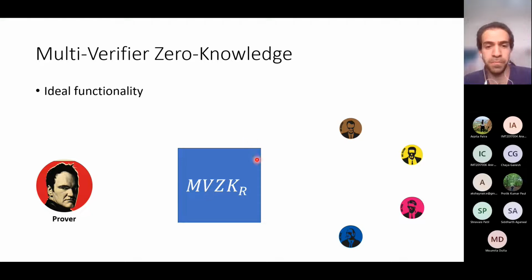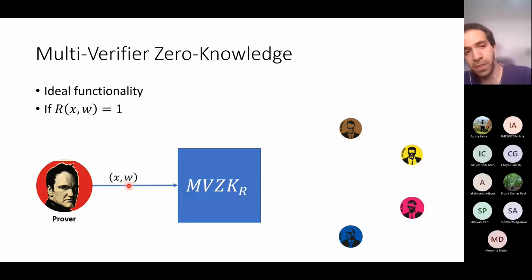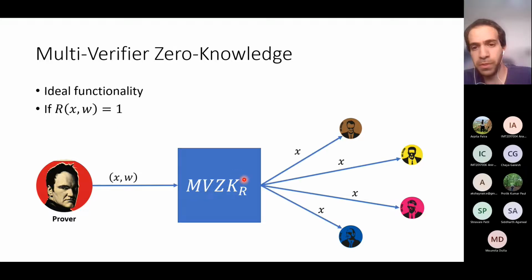Okay, so what MVZK does, I want it to take the input and the secret witness from the prover. Now, if the relation R is satisfied, if the statement X is true, then I want it to return the statement X to all the verifiers. And this means, in this case, the verifiers know that the statement X is true. And notice that the verifiers have no information at all about the secret witness W. However, if the relation is not satisfied, then the verifiers should receive a special symbol that tells them that the prover tried to cheat. Okay, so this is the MVZK functionality.